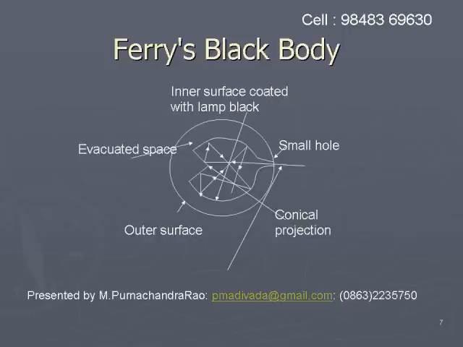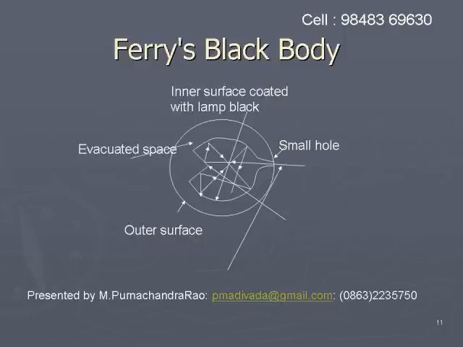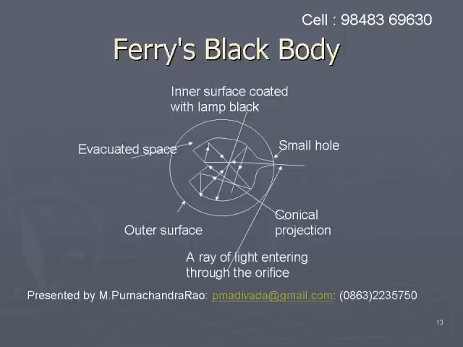is attached to the wall of the inner sphere. The inner surface of the sphere is coated with lamp black. A ray incident through this small hole undergoes several reflections and is completely absorbed by the cavity. Because of the conical projection, no ray emerges out by reflection.